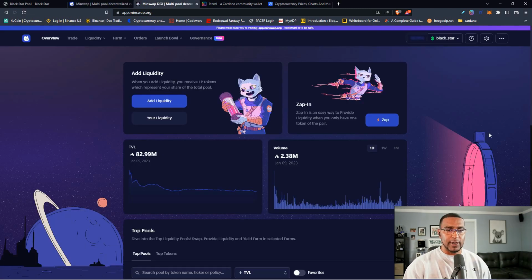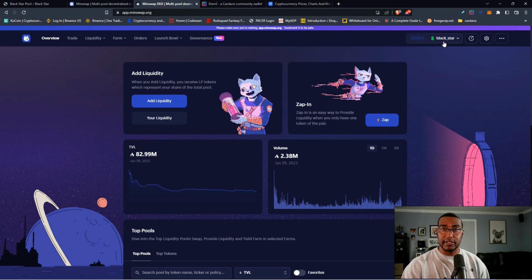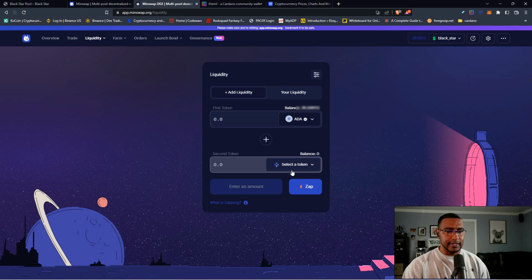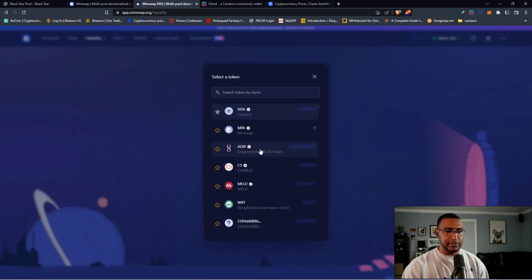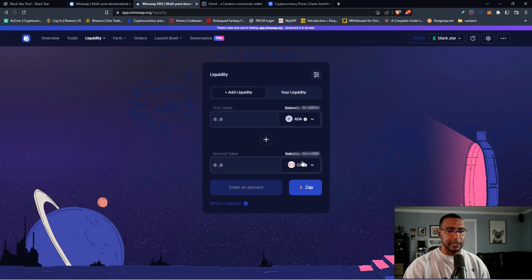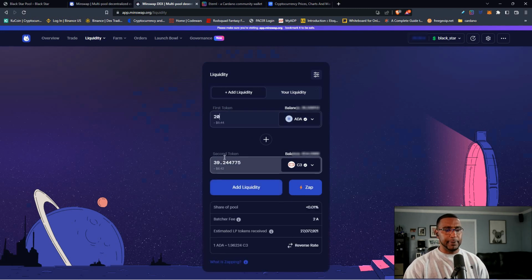So this is the MinSwap app. I already have the wallet connected, and it's already associated with my handle, Blackstar. And you can add liquidity. You select ADA, and then your pair of tokens, if you have tokens to provide liquidity, let's say Charlie 3. If I wanted to add, let's say 20 ADA, it would pair it with as many Charlie 3 as I need. And then down below it would tell you your share of the pool, less than 0.01%.